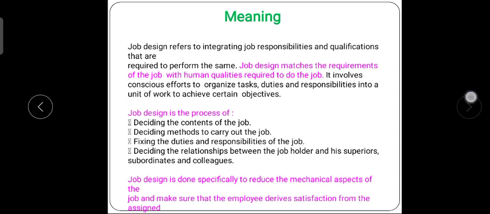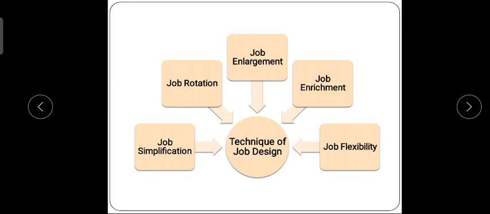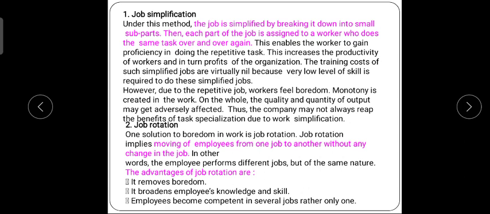Clear? So these are the meanings. These are the five techniques of job design. Let's see one by one what techniques we require. The very first one is job simplification. The word itself shows simplification.